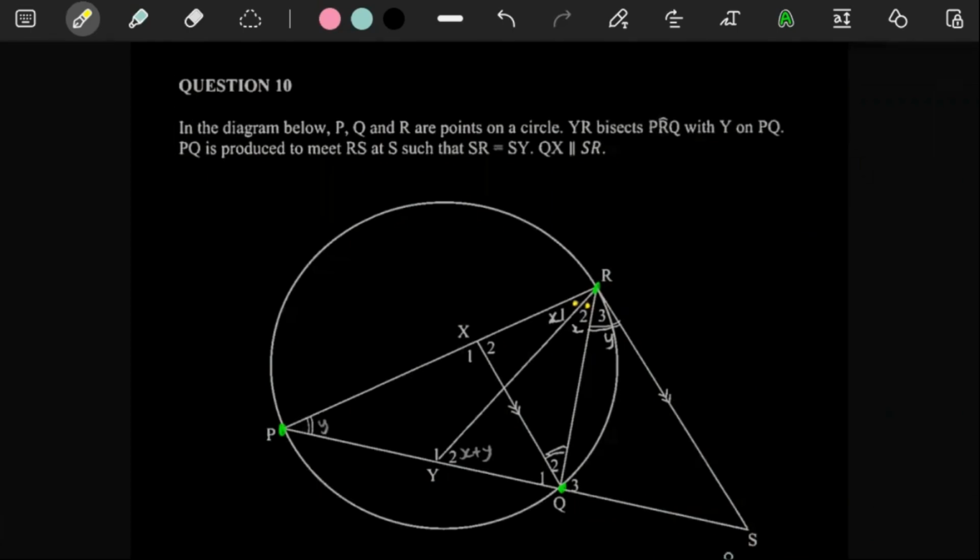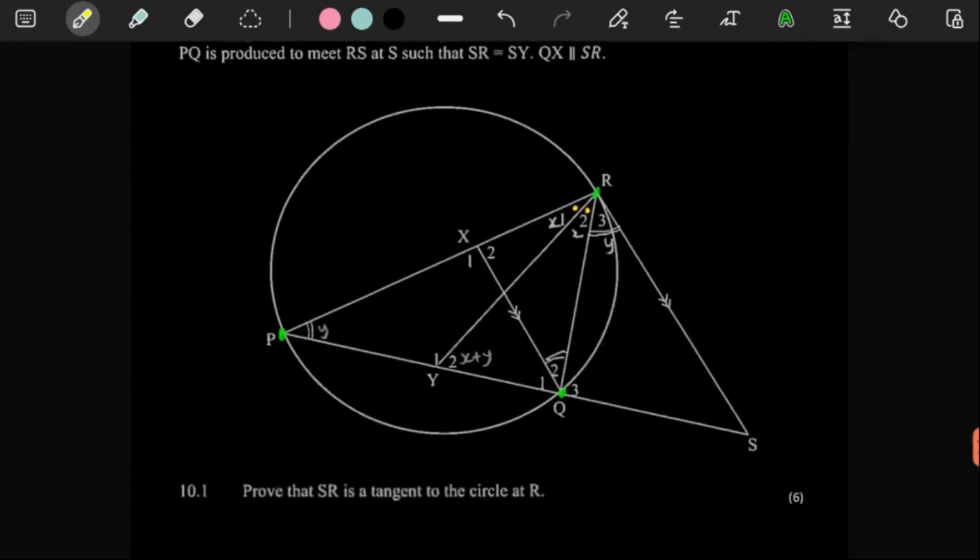So if SY is equal to SR, it means that we are dealing with an isosceles triangle there. This line is equal to that line. So whatever that angle is, it's going to be equal to whatever this angle is.